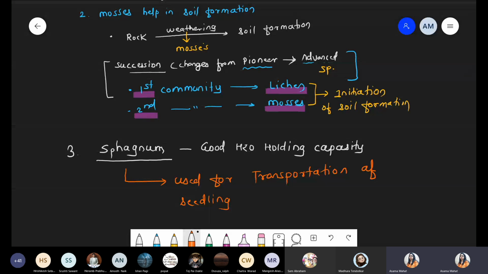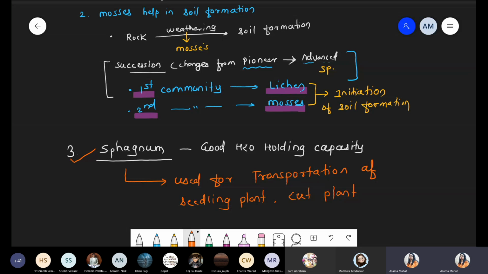So it helps for the transportation of this seedling plant as well as for the transportation of the cut plant. Cut plant means what? All these seedling plants or cut plants are delicate plants. Delicate, so what is done? Sphagnum has good water holding capacity. It maintains the water level. Like the way a box of mangoes comes, inside that mango box some grasses are placed, which form a cushion like structure. Cushion means what? It's like a support. The same kind of function is performed by sphagnum.